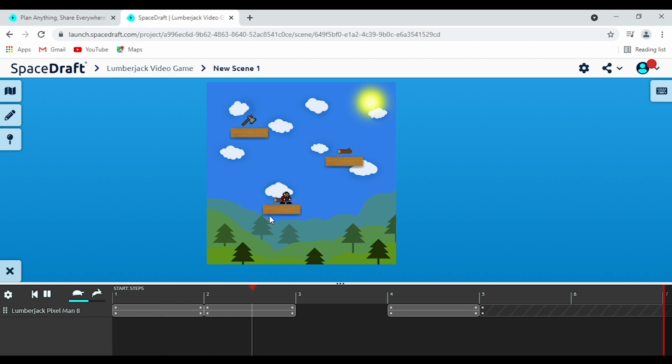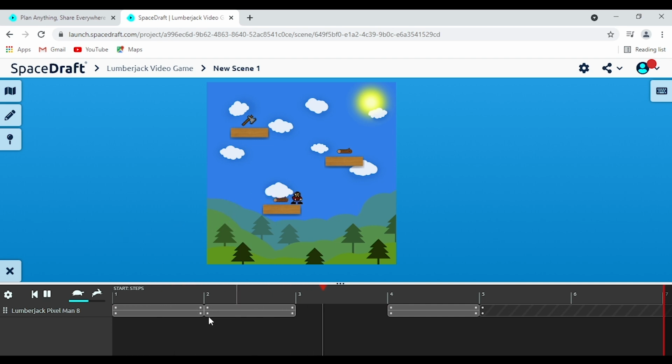We can see we've got him jumping up here, moving across, waiting a little bit, and then jumping over here, and then he disappears. Let me show you how that's represented in the timeline. When he disappears, we get these zebra stripes in this box. The zebra stripes represent the fact that he has disappeared. Here, we have this normal looking box that's a bit more gray with a line through it. That implies that there is a physical path that this lumberjack is traveling down.